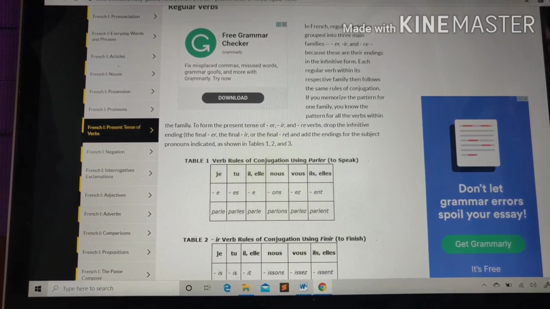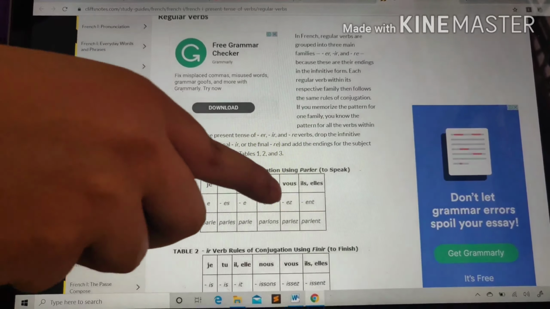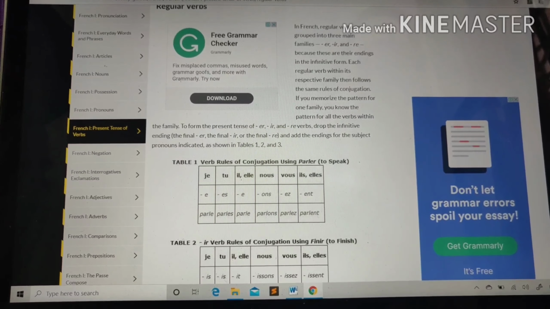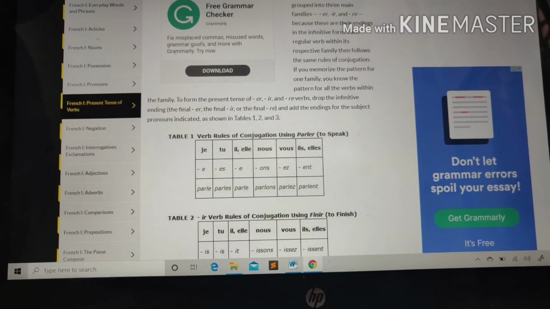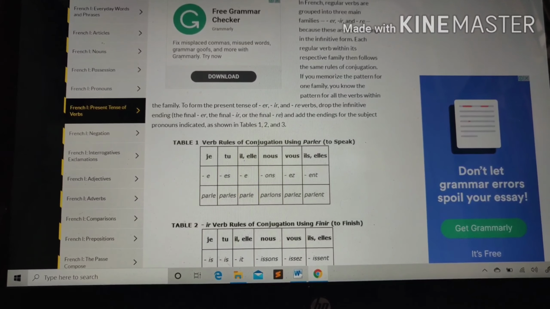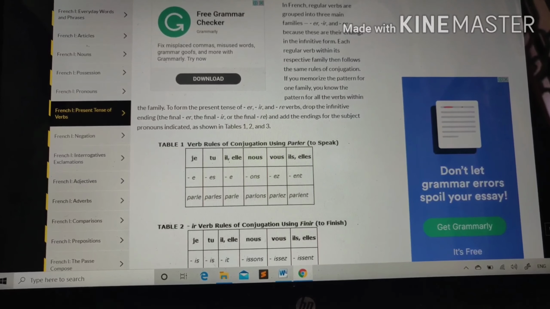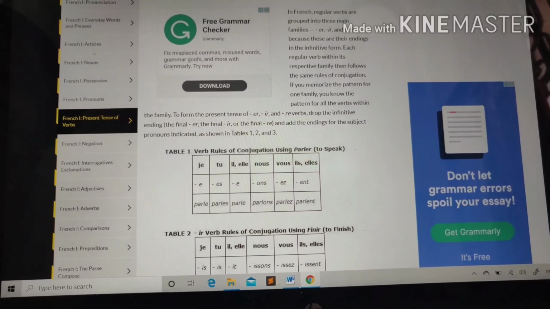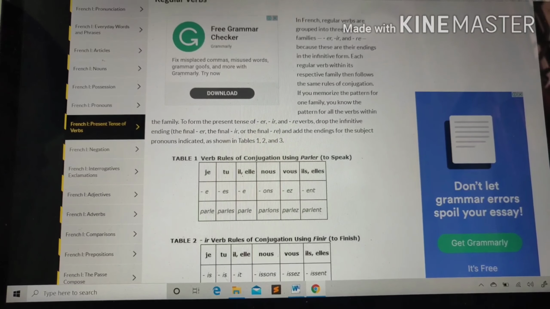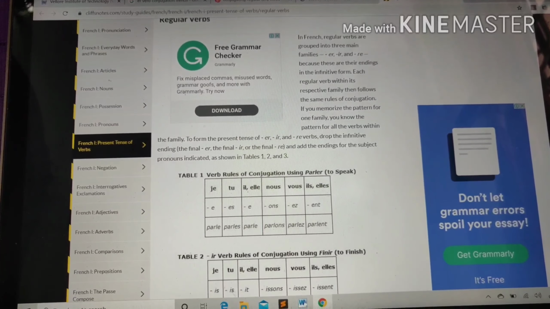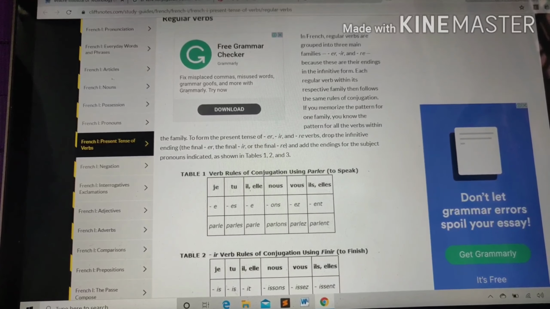In the same sense, we need to add ONS for nous, we need to add EZ for vous, and we need to add ENT for ils or elles. So by adding these to the keyword, the final words will come as parle, parles, and parle for the third person singular, and parlons, parlez, parlent respectively for the first, second and third persons in the plural form.